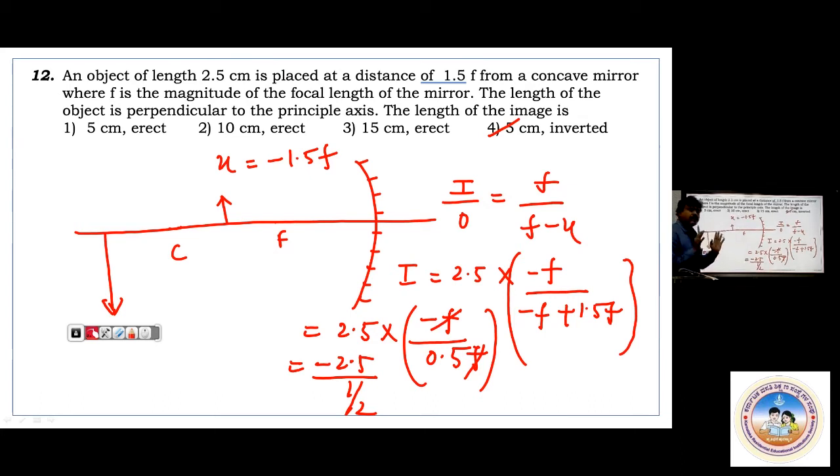But I am telling, if you are smart enough, you need not do all these things. By seeing this, you can answer. When you have to calculate, let me say I had given one more option, 15 centimeter inverted or 10 centimeter inverted, then you have to do the calculation. Otherwise, there is no need for calculation. 3 options they had given erect or upright, so one option must be inverted. Okay, that is it. Next.